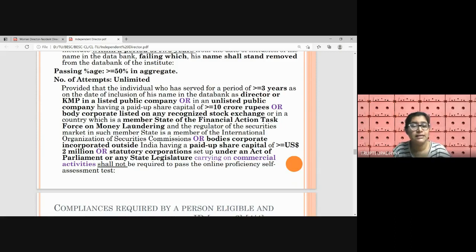The directors or KMPs of these companies and corporations are not required to take the exam. They're exempted.